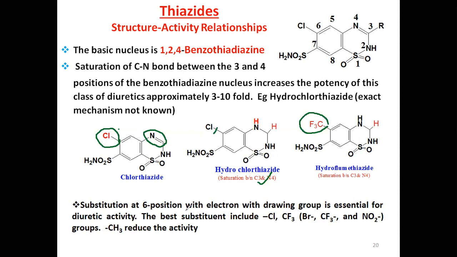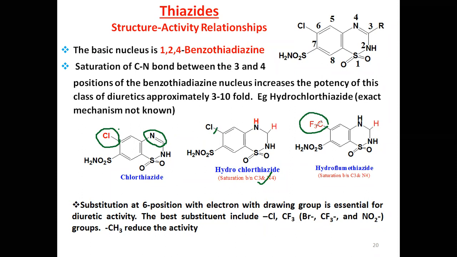Next, you see substitution at position 6. Substitution at 6 with an electron withdrawing group. Here you see trifluoromethyl. An electron withdrawing group is essential for activity. Chlorine is also an electron withdrawing group.